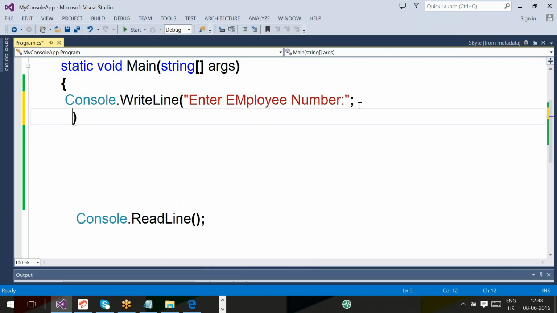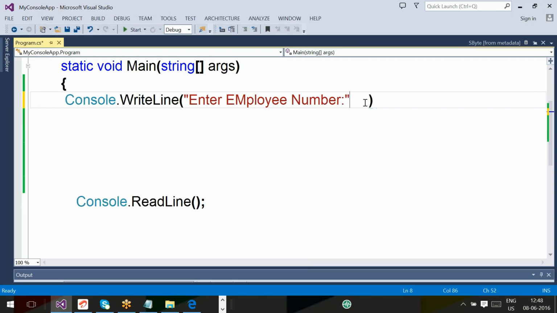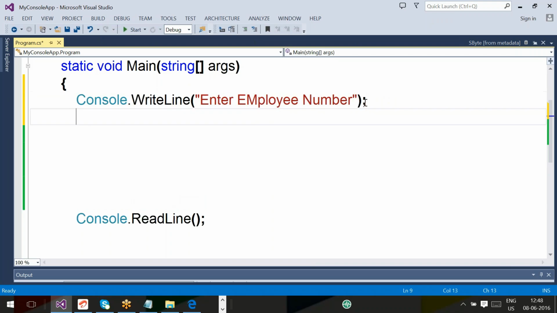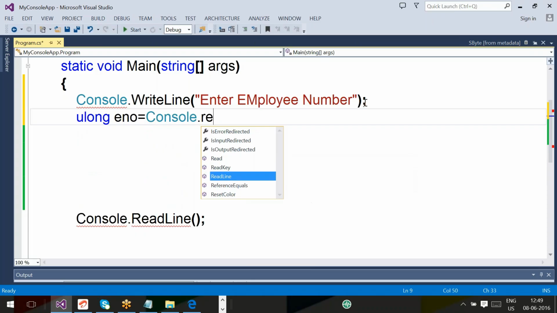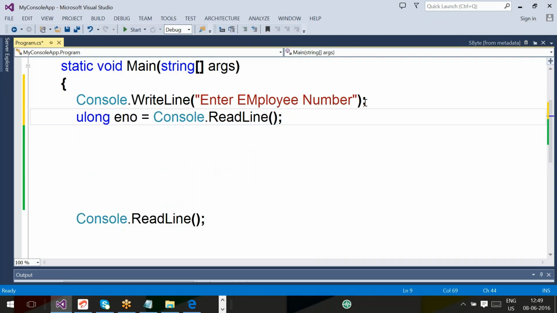Okay, so here, employee number. WriteLine method is printing what? WriteLine is the method, Console is the class. It will print the given value. Okay, and semicolon. Now tell me. ulong empno, ENO, employee number. empno equals to... Whenever you want to accept ulong input from the user, you will use what? Console.ReadLine. But any problem here, Sammy? Yes, sir. What's the problem?